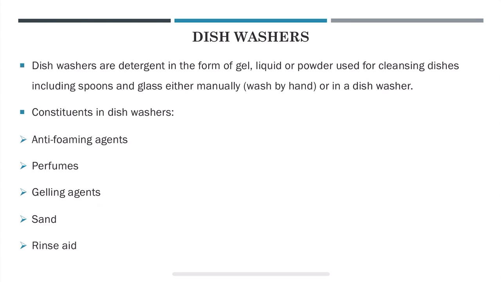So what does it mean? Spotting is caused by droplets of water drying and leaving behind dissolved limescale minerals, and rinse aid can also improve drying performance as there is less water remaining to be dried. A thinner sheet of water also has a much larger surface area than a droplet of the same volume, which increases the likelihood of water molecules evaporating. So these are the main constituents which we are going to find in a dishwasher.